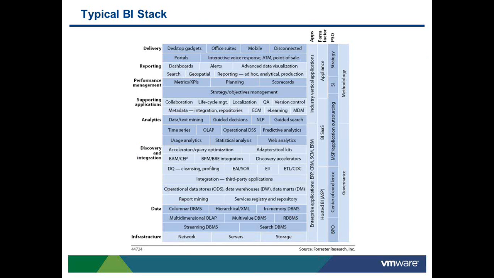The next one talks about a more comprehensive, full BI stack that was published by Forrester a few years ago. Forrester talks about a multi-layered stack, with the infrastructure as the bottom layer. Then you have the data layer, wherein we talk about various kinds of DBMS systems, OLAP, XML or hierarchical kinds of storage, and in-memory database management systems which contribute to BI. The next layer talks about discovery and integration, wherein we talk about data management, data integration, as well as data discovery.